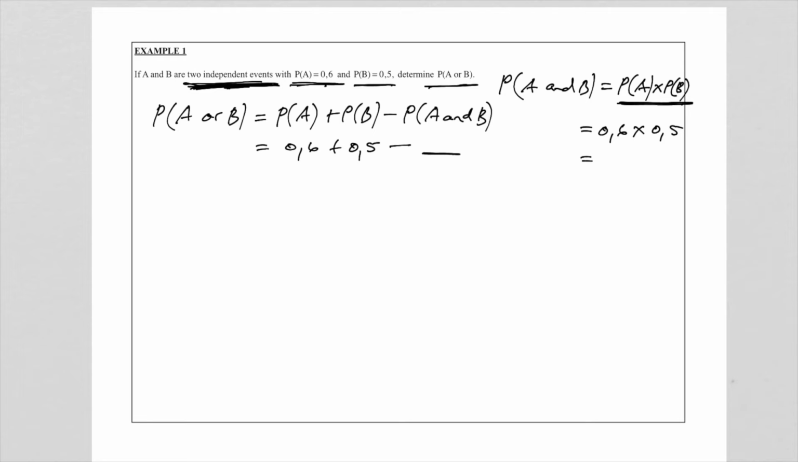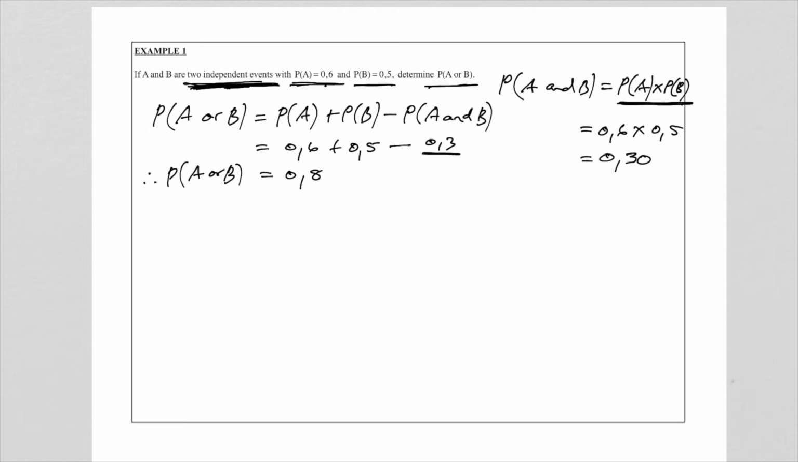So to multiply this, I hope you are comfortable. Otherwise, you can use your calculator, and that is 0.3. Is 0.6 times 0.5. 6 times 5 is 30. And there are two decimal places, and therefore 0.3. So 0.3. And now we can finish the question easily. A or B is equal to 0.6 plus 0.5 minus 0.3, and that is 0.8.